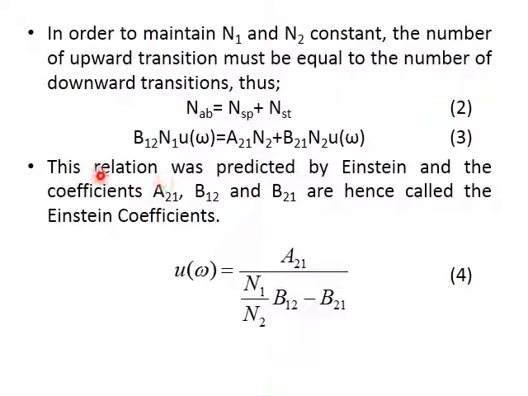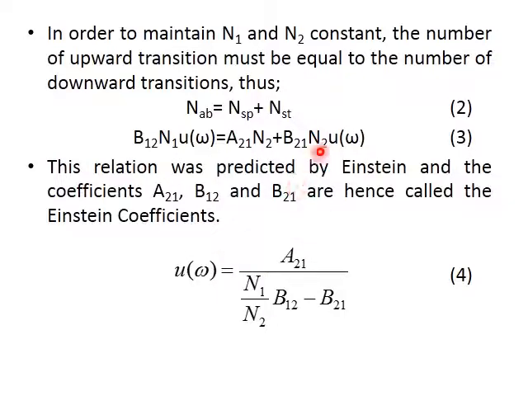Now this relation was predicted by whom? This was predicted by none other than Einstein way back in the early 20th century. And the coefficients A21, B12 and B21 are hence called the Einstein coefficients, very famously known as.